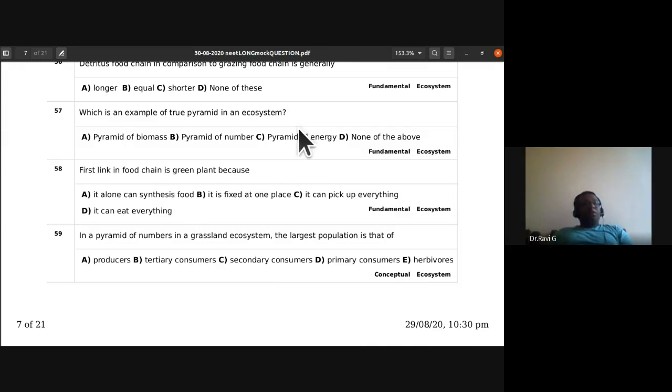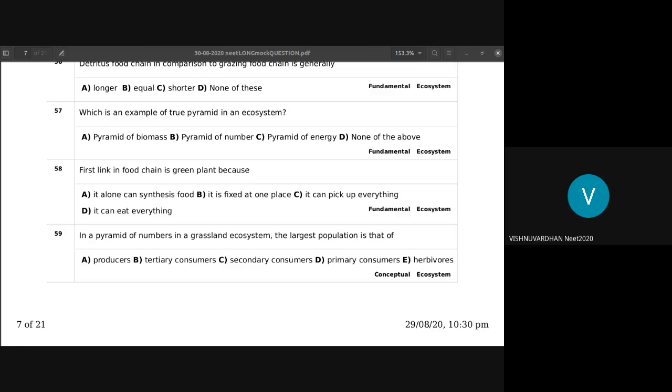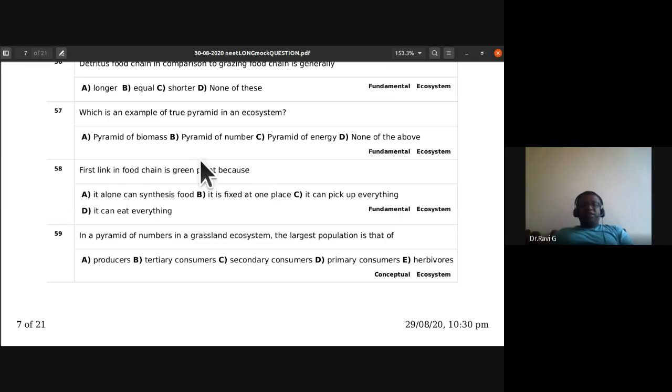Which is an example of a true pyramid in an ecosystem? Pyramid of energy, sir. Very true. Pyramid of energy is a true pyramid in an ecosystem.